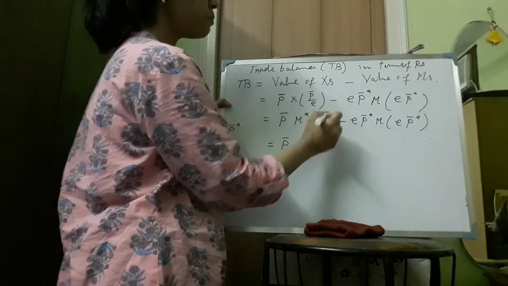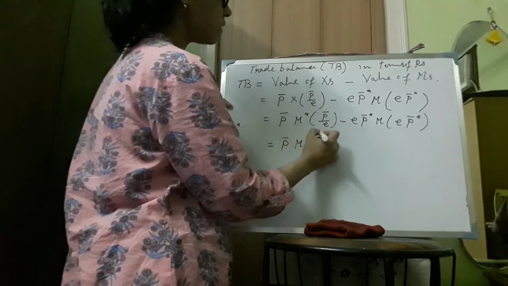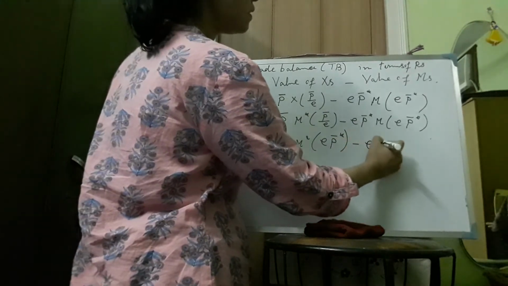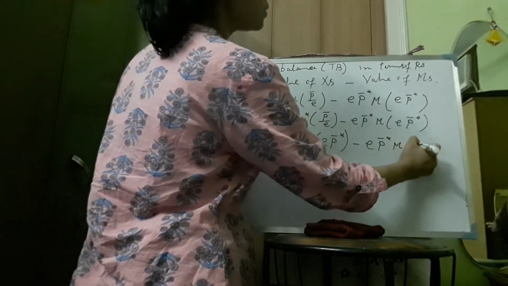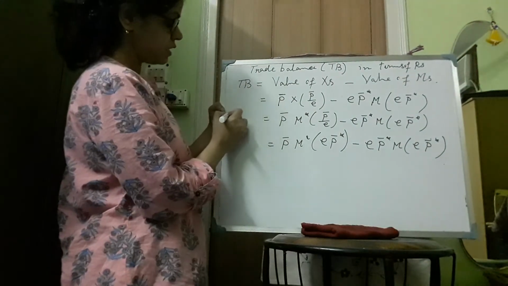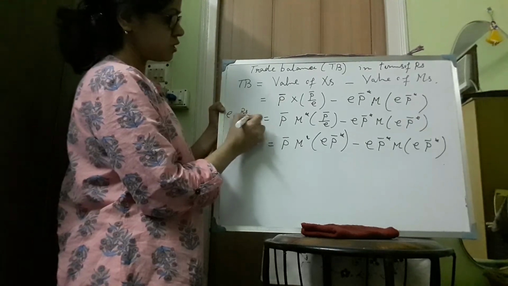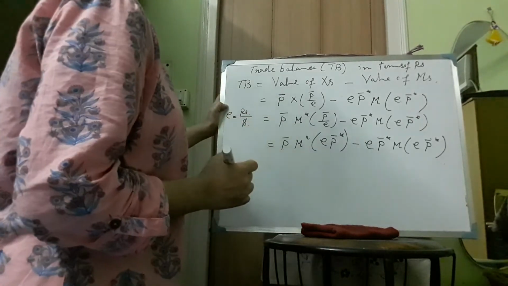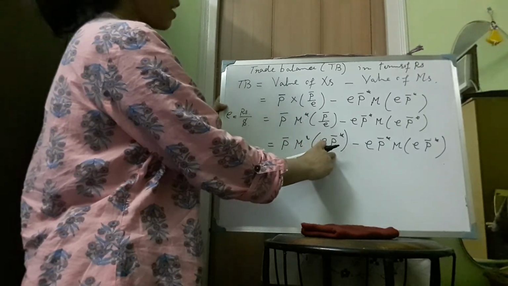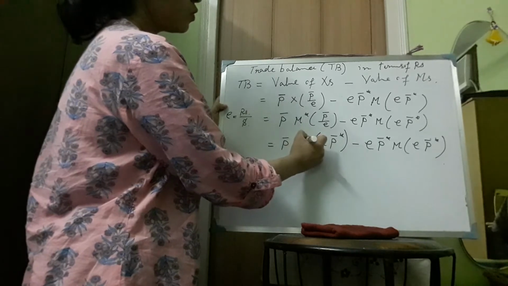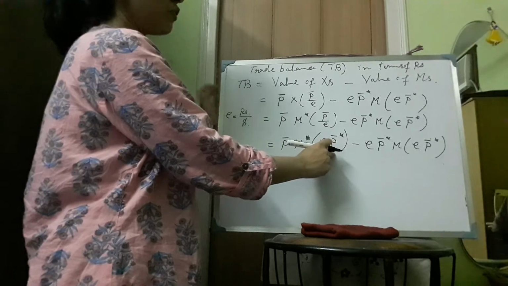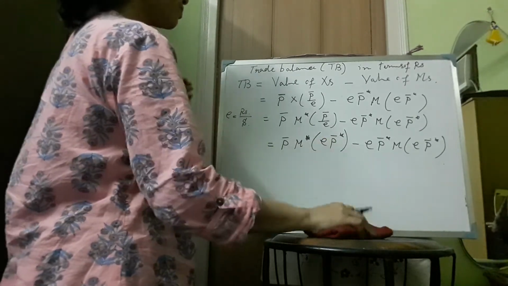So we can replace P bar by E P bar star. E is the nominal exchange rate, rupees divided by dollar, and P bar star is in dollars, so E P bar star is in rupees. Their import is expressed in rupees, in terms of our home currency.